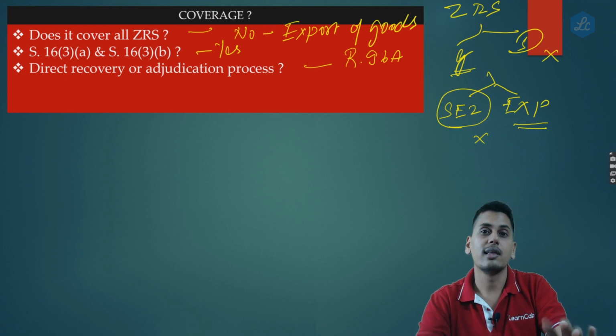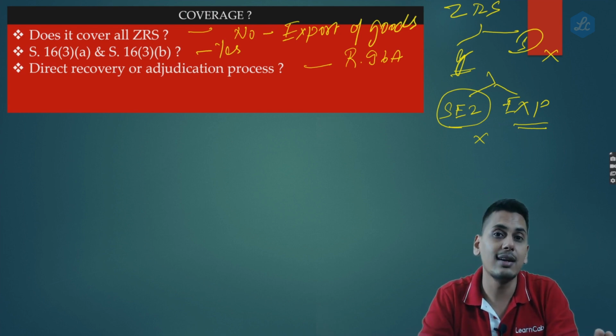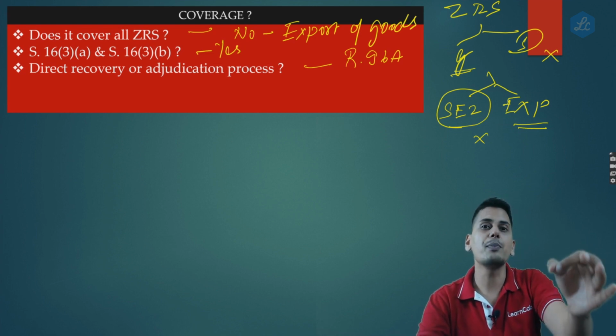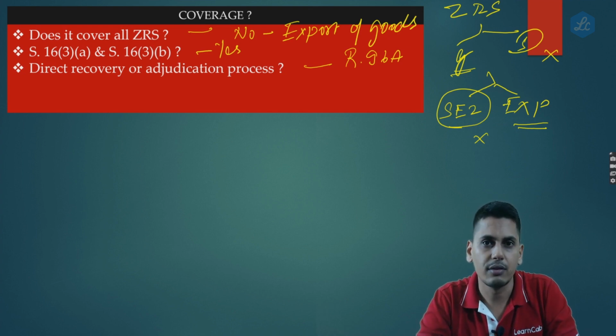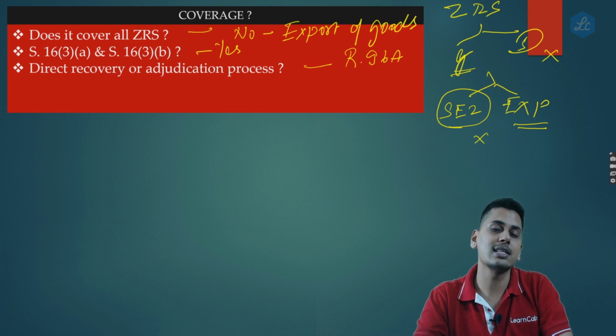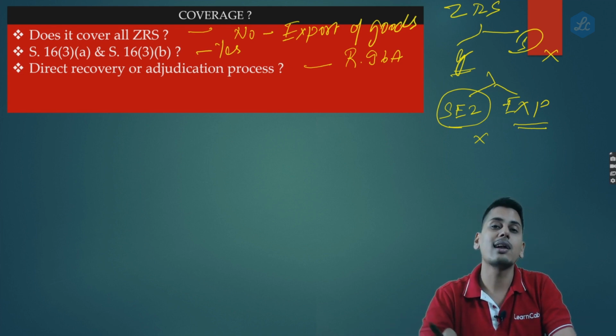Now friends, the government is giving you time. For the transaction which you are claiming to be an export of goods, on which you are not paying any output tax, within a period of 3 months furnish the proof that the goods have been exported. Then whatever taxes you have not paid, you are not liable to pay.